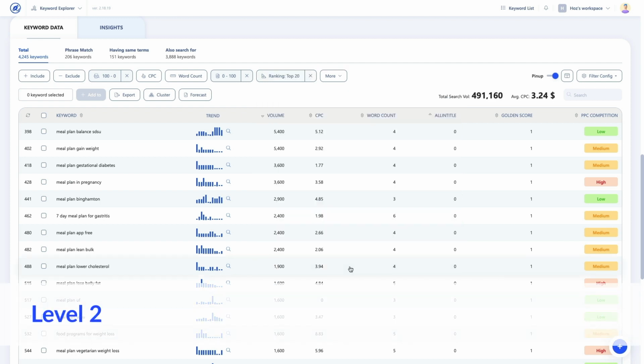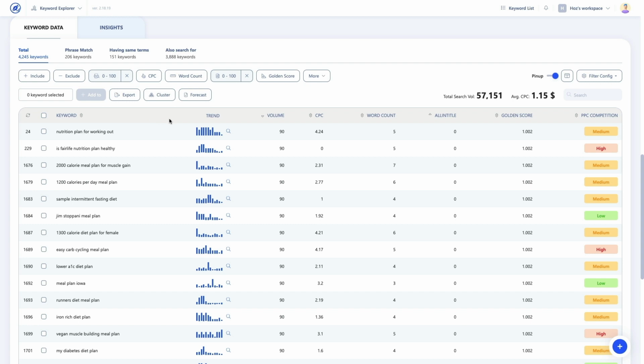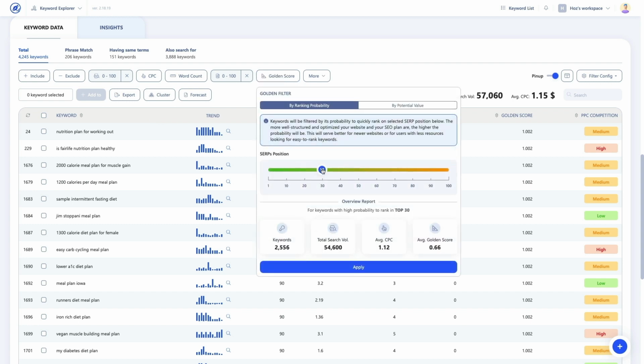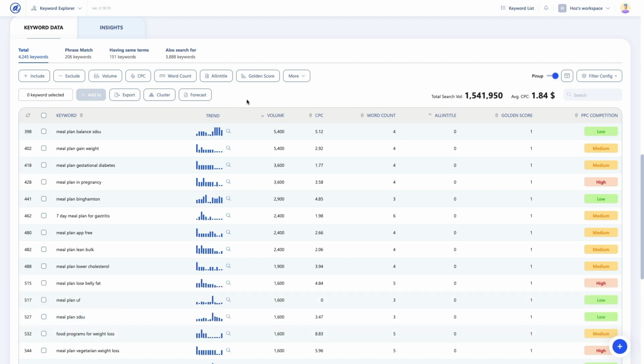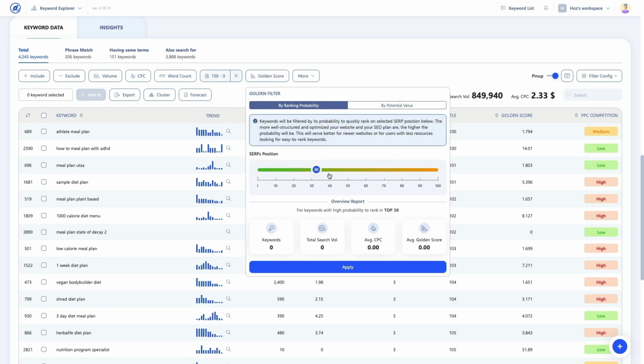At level 2, we have medium value keywords with low in-title competition and low search volume. You can find these by setting the all-in-title to a max of 100, the search volume to a max of 100, and the golden score range from 30 to 70. And at level 3, we have low value keywords with high all-in-title competition. The all-in-title is set to more than 100, and the golden score range from 70 to 100. To see a detailed analysis of the golden score formula, check out this article.